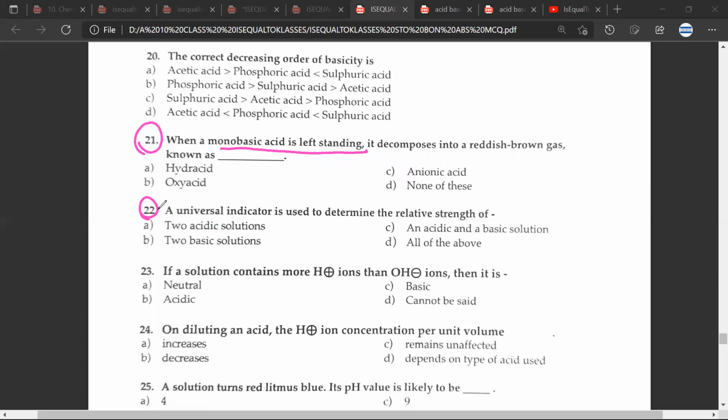So this would be D, all of the above. 23. If a solution contains more H plus ions than OH minus ions, then it is B, acidic. 24th. On diluting an acid, the H plus ion concentration per unit volume, B, decreases.